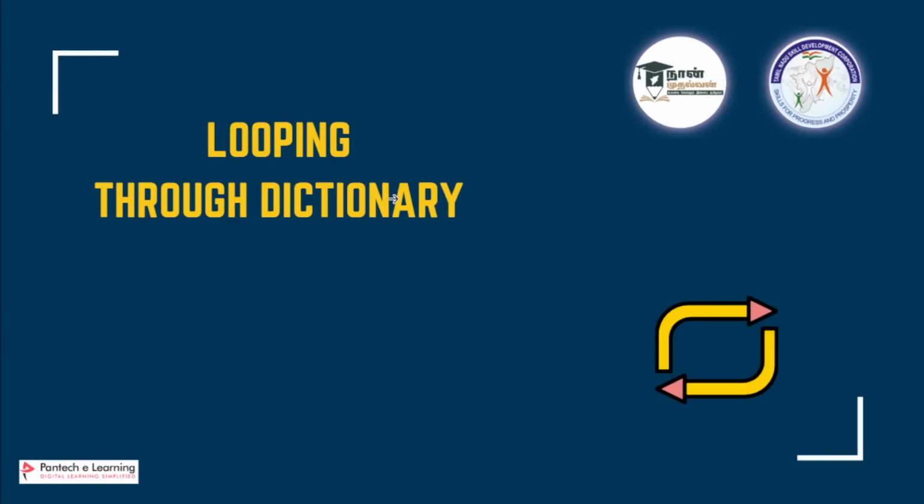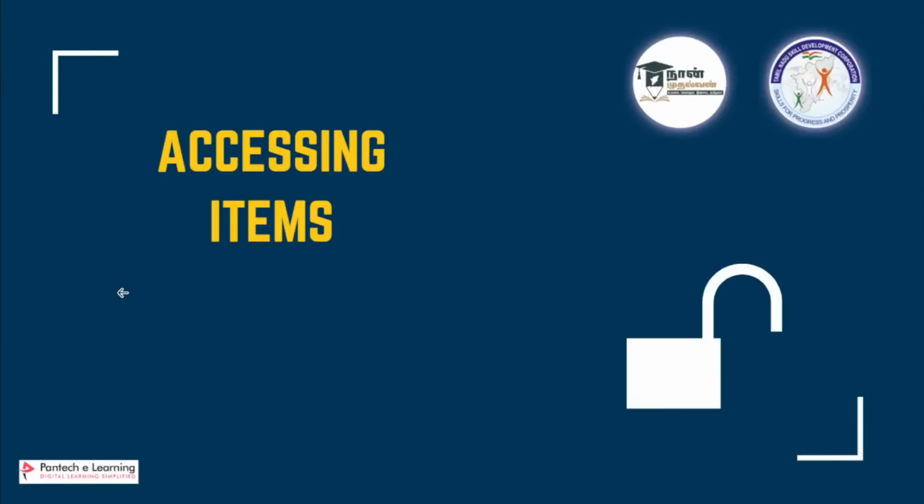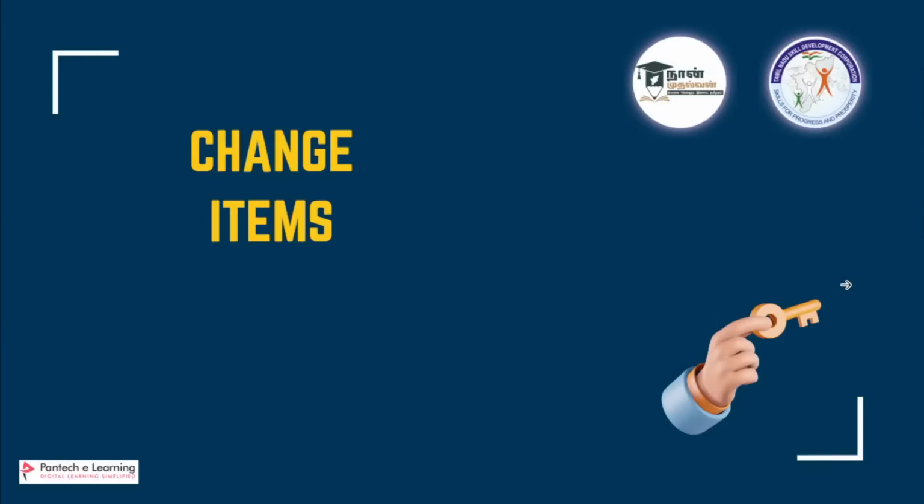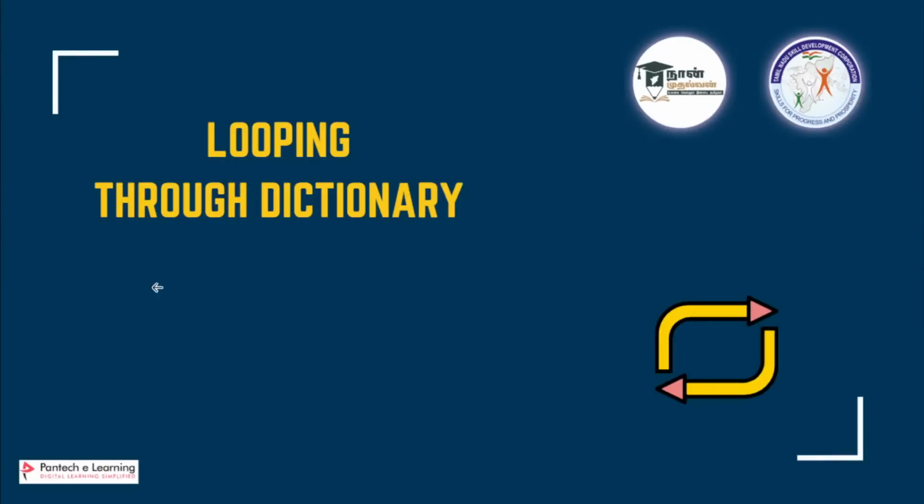Next will be looping through a dictionary. Is it clear about removing things? So we have seen how to access a dictionary, how to change the items present in a dictionary, and how to remove the items present in a dictionary. So next will be looping through a dictionary. Can we see that?